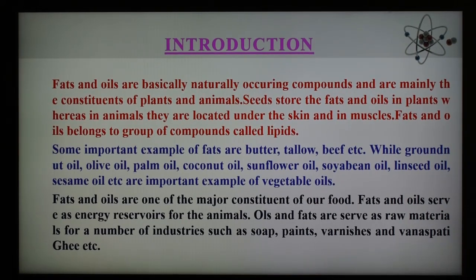In the introduction, fats and oil are widely distributed in nature, both in the animal and plant kingdom. In animals, they are present under the skin and in muscles, but in plants, they are mainly found in the seeds. Some important examples of fats are butter, lard, tallow, beef fat, etc. In the case of vegetable oils, groundnut oil, cottonseed oil, olive oil, palm oil, coconut oil, sunflower oil, soybean oil, linseed oil, and sesame oil are important examples.